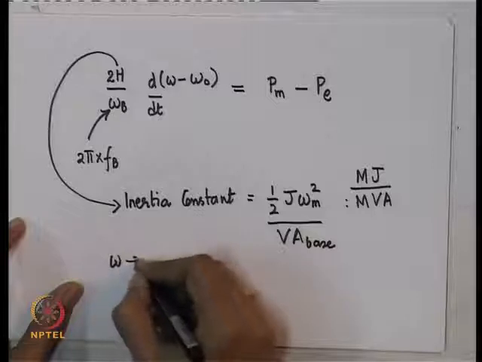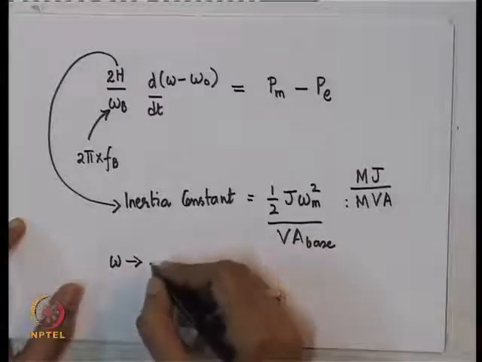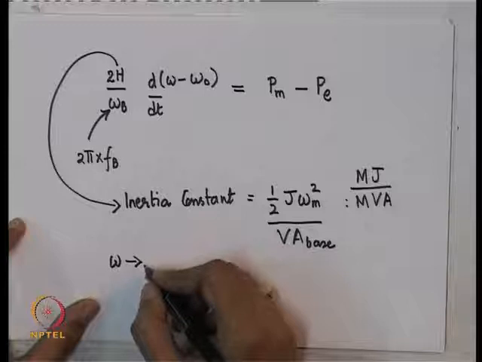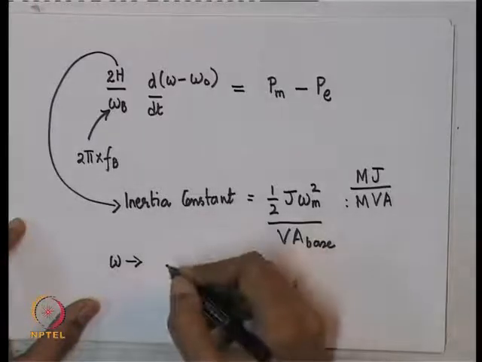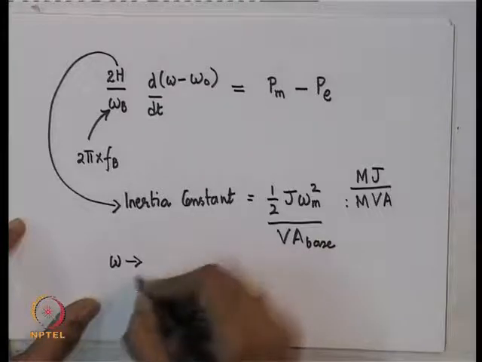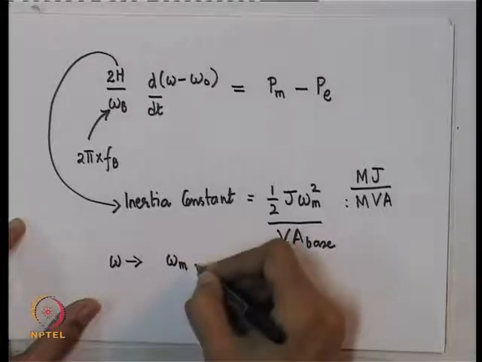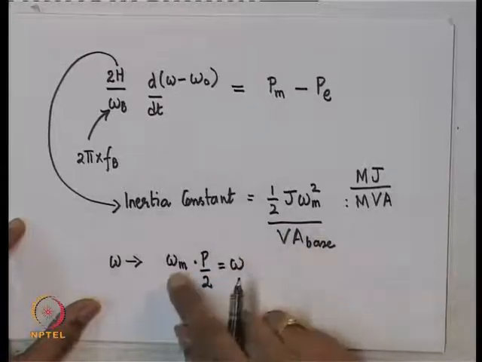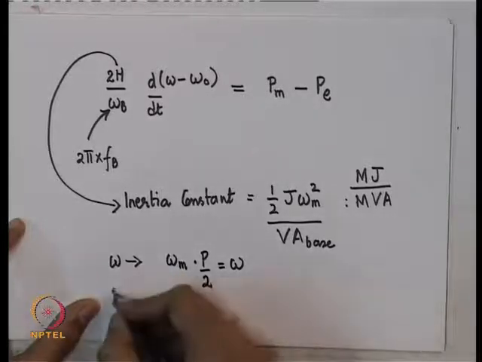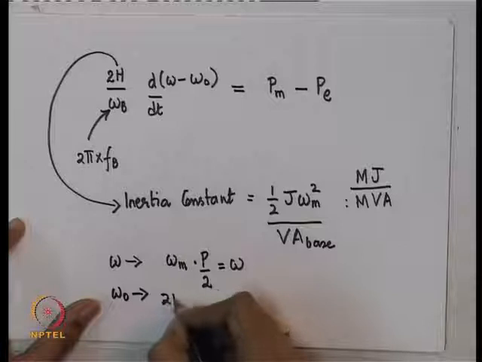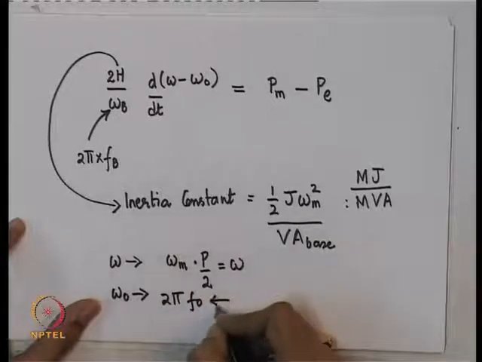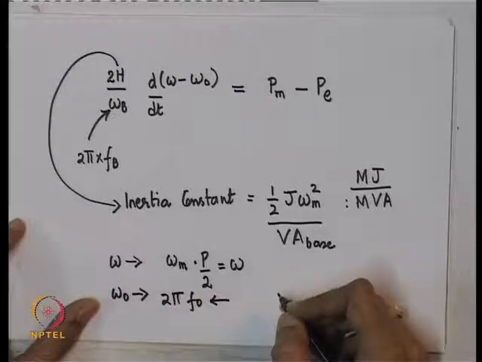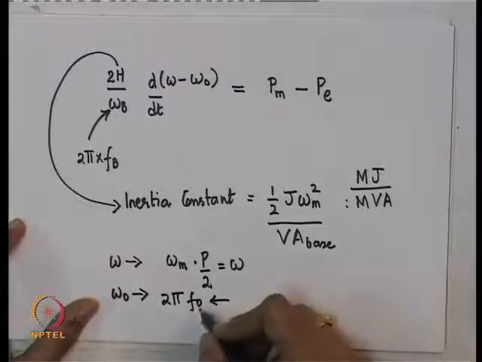Omega is the electrical frequency, the electrical radian speed, I should say. If there are 4 poles, of course, the mechanical motion into p by 2 is equal to the electrical speed. So, this is the mechanical speed, this is the electrical speed. Omega naught is 2 pi into f0, where f0 is the frequency of the infinite bus, that is the voltage source whose frequency and voltage do not change at all. Okay. So, this is f0.